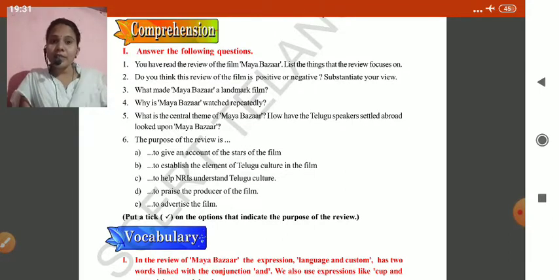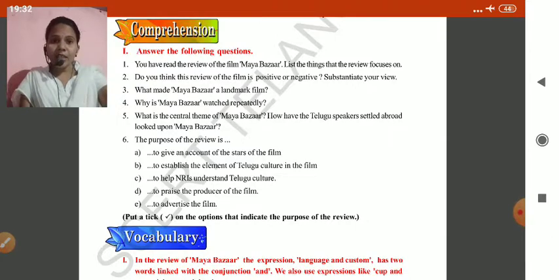The purpose of the review, children, is what? To give an account of the stars of the film, to establish the element of Telugu culture in the film, to help NRIs understand Telugu culture, to praise the producer of the film, to advertise the film. So I think to establish the element of Telugu culture is what we can understand from this lesson, and it also helped the NRIs understand our Telugu culture. So that is the purpose of the review here, not the movie. We are talking about the review of this film.